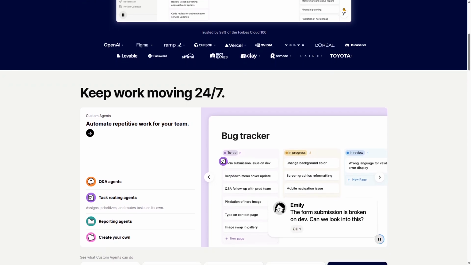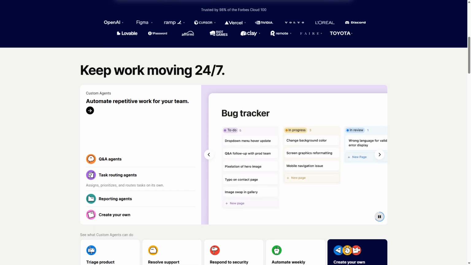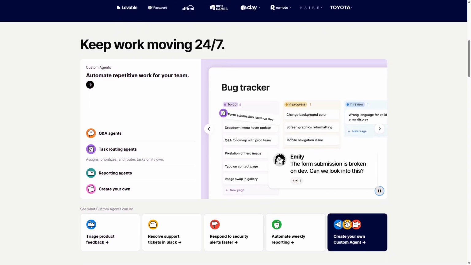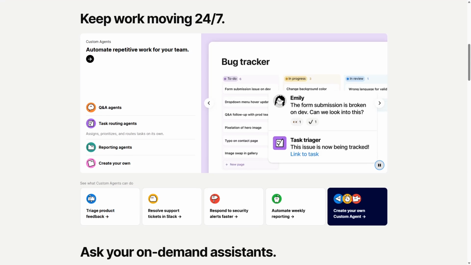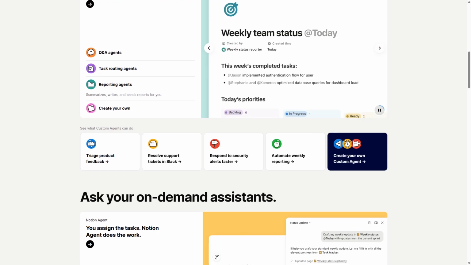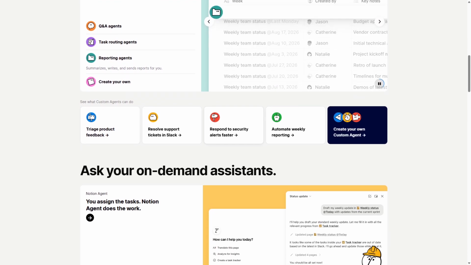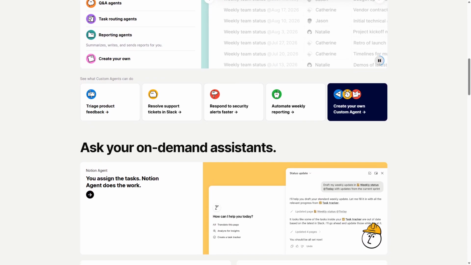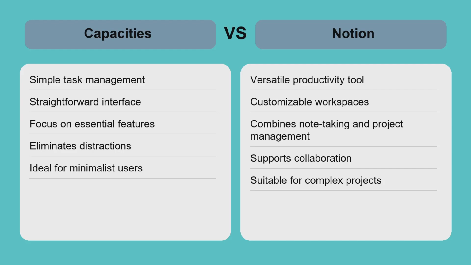However, this versatility can also be a limitation for some, as the initial setup may feel overwhelming for new users. Ideal for those who require a comprehensive tool for collaboration and organization, Notion is perfect for teams and individuals looking to manage complex projects. When comparing Capacities and Notion, consider your workflow and needs.